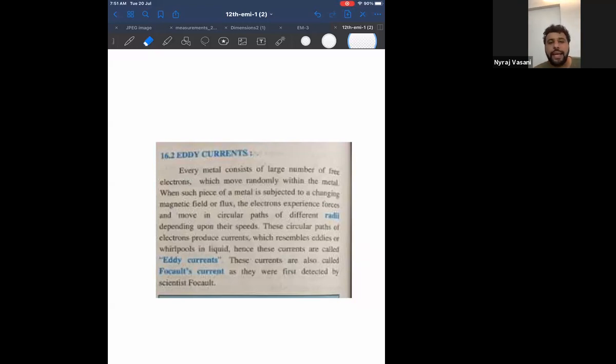In other words, electron is like a track and current is like a train. So can I say, looking at the track, I can predict how the train will go? For example, in an amusement park, if you look at the track of a roller coaster, can I say, looking at the track, you can understand how the roller coaster will go? You can predict the roller coaster, because the roller coaster goes on the track itself.